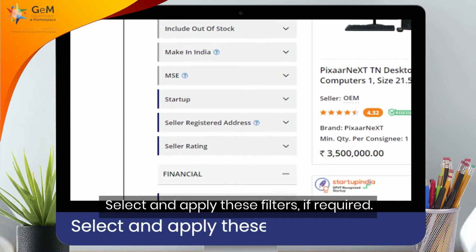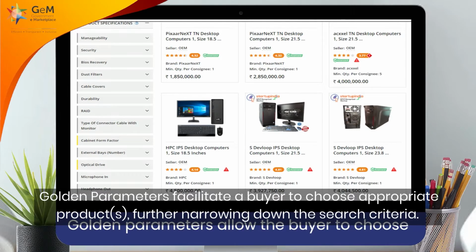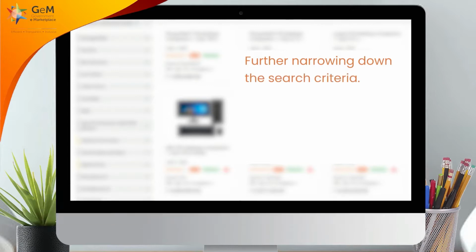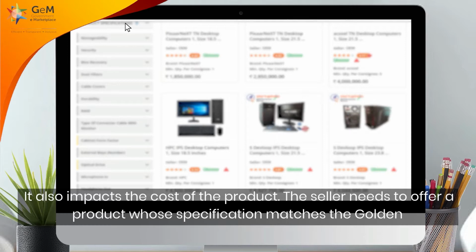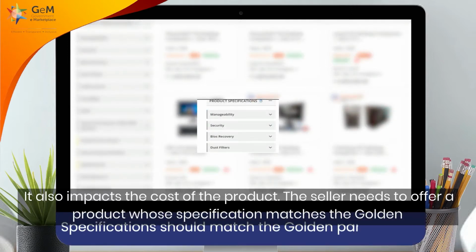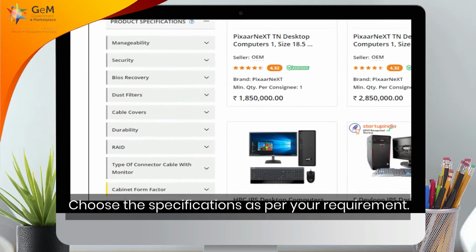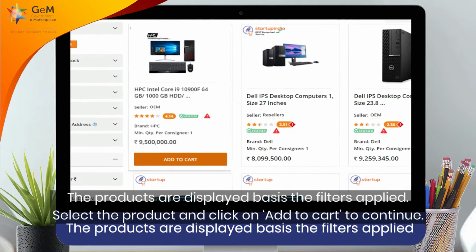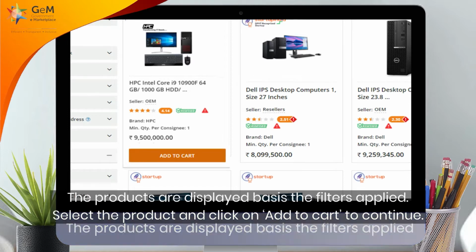Select and apply these filters if required. Golden parameters facilitate a buyer to choose appropriate products, further narrowing down the search criteria. It also impacts the cost of the product. The seller needs to offer a product whose specification matches the golden parameters chosen by the buyer to participate in the RA. Choose the specifications as per your requirement. The products are displayed basis the filters applied. Select the product and click on Add to Cart to continue.